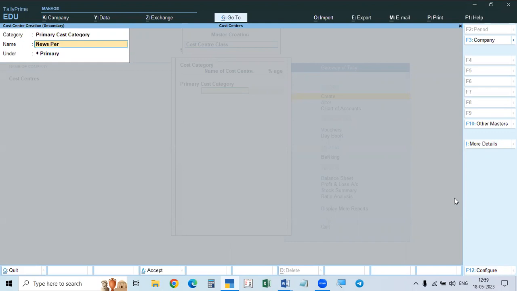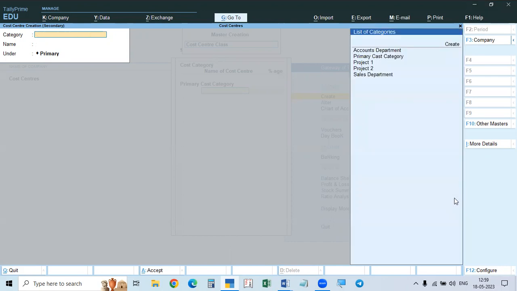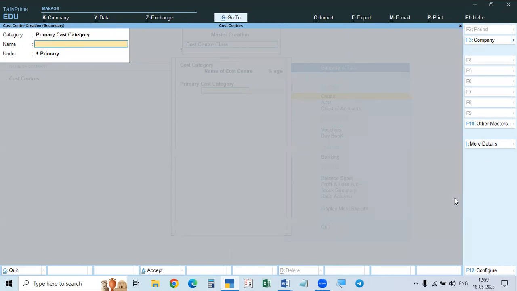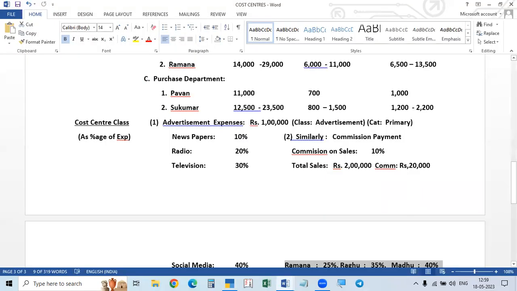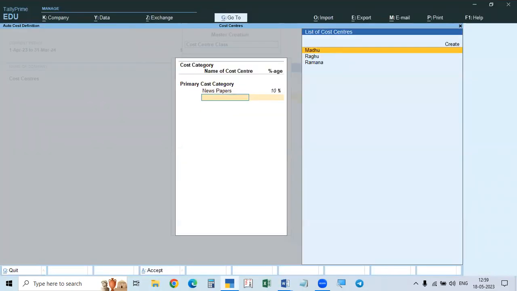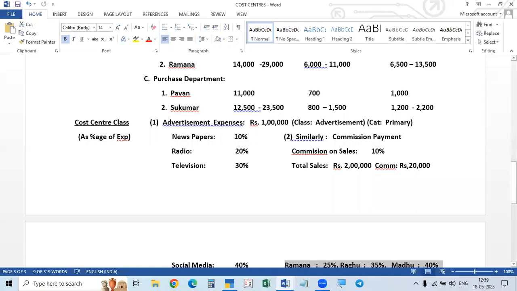If it is a different one, what you do is go to backspace. Then you click, and the categories will be available. But here what is applicable is the cost category. Newspapers. So what is the percentage for newspapers? 10%. Newspapers 10%. Second one, under the primary cost category only.